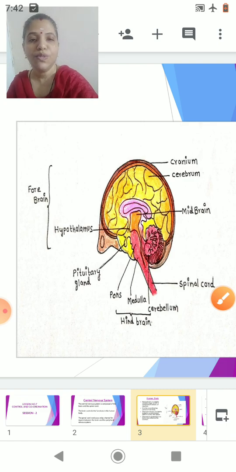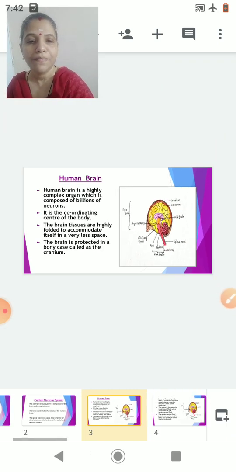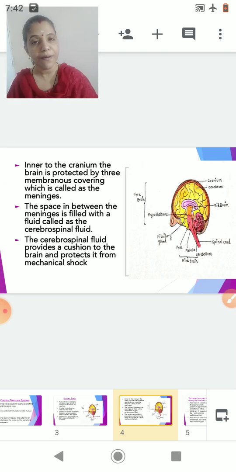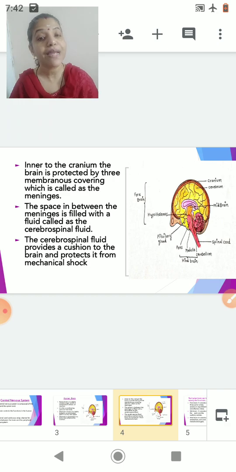Now let's move to the next slide. Now inner to the cranium, the brain is protected by membranous coverings, and these membranous coverings are called meninges. There are 3 meninges. Now in between these meninges, there is a fluid which is called the cerebrospinal fluid. There is a fluid between the meninges which is called the cerebrospinal fluid. Now this cerebrospinal fluid provides a cushion to the brain and protects the brain from mechanical shock.